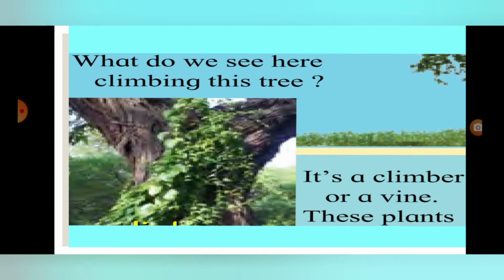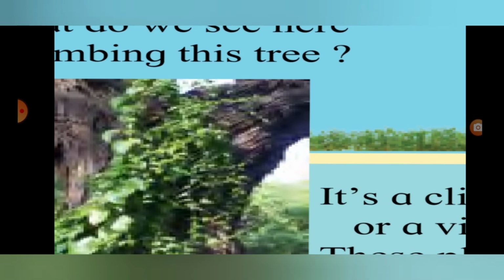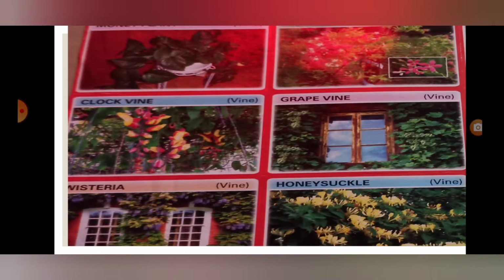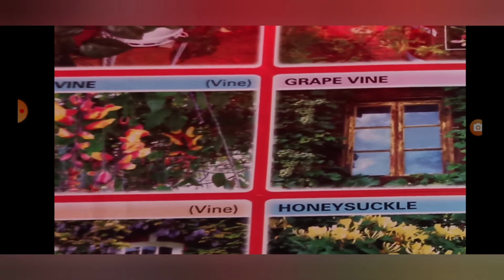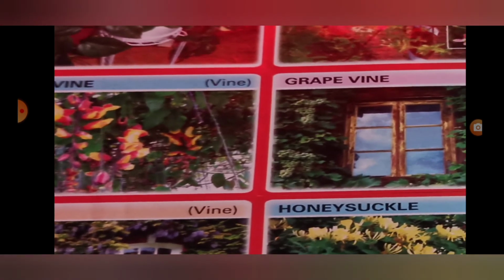What do we see here? Climbing this tree. It's a climber. What is it? Climber. What is it called? Climber or vine. These plants grow fast. You see in this picture all these are climbers. Grapes vine, honeysuckle.